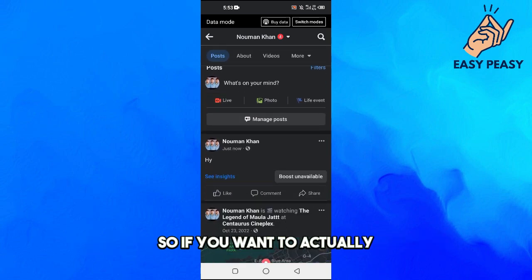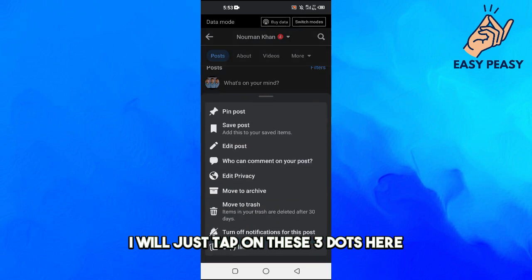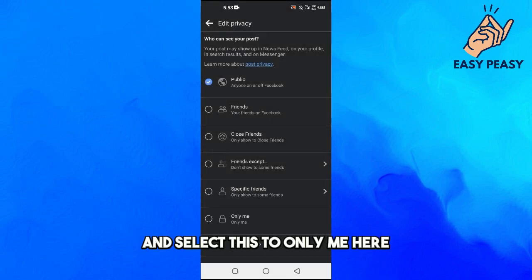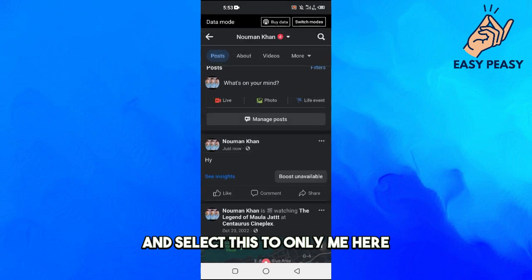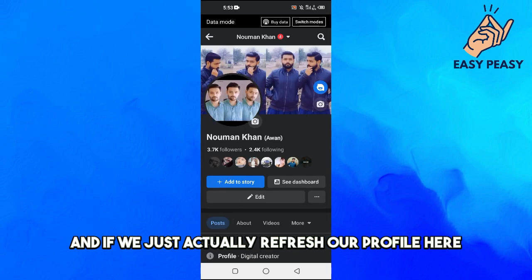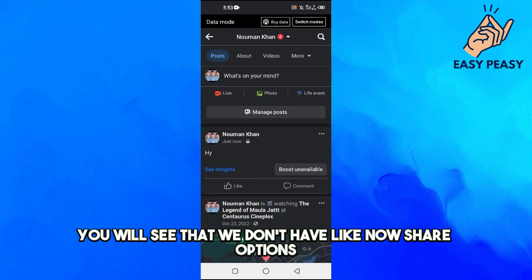So if we want to not share this post with someone, we have to disable the share option. I will just tap on these three dots here, go to the privacy, click see more, and select this to only me here. Okay, and then after that you will see that we have this lock option, and if we refresh our profile here, you will see that we don't have the share option now.